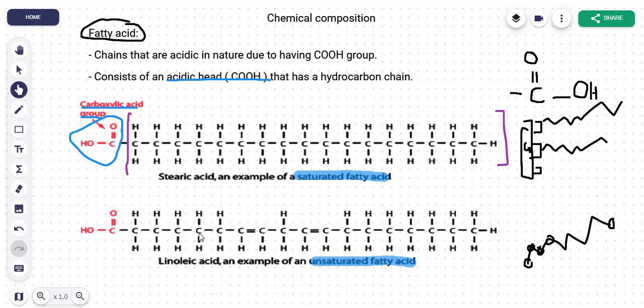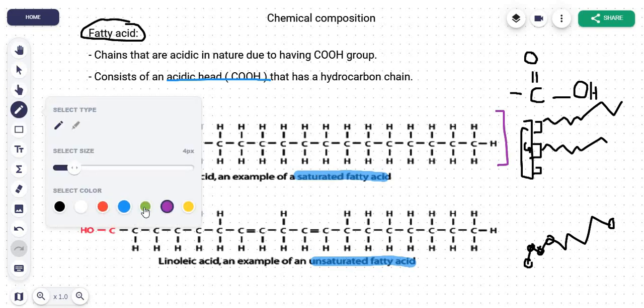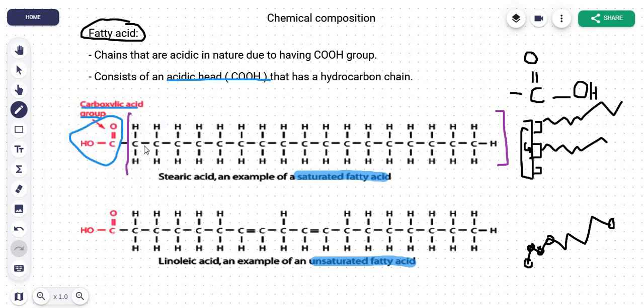Now there are 2 types of fatty acids. As you can see, it's in blue here. That is saturated and unsaturated. Okay, unsaturated means having a carbon double bond, and saturated means having no carbon double bond. It's as simple as that. There's no rocket science here. You can see here no carbon double bond at all, and this actually implies that this here can contain the maximum number of hydrogen atoms. If you look over here, this is the hydrocarbon chain here, and that's the acidic head.